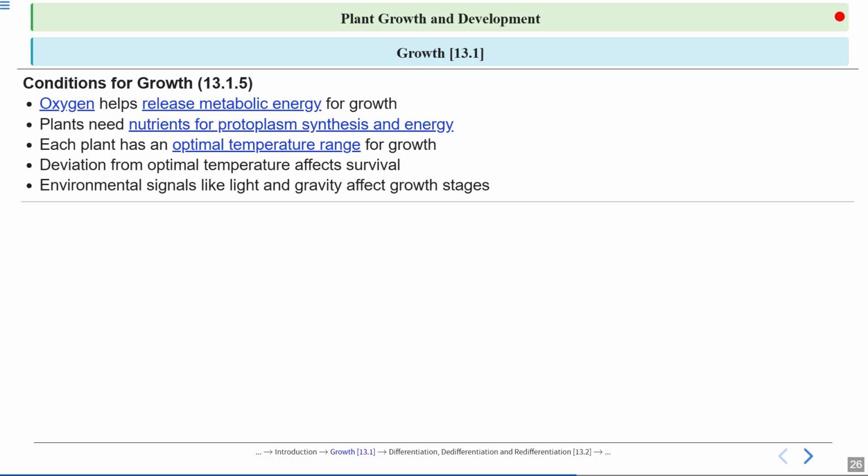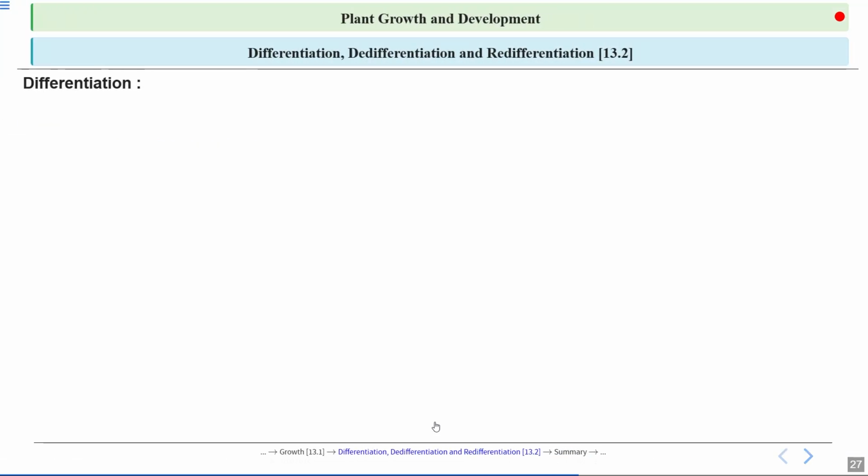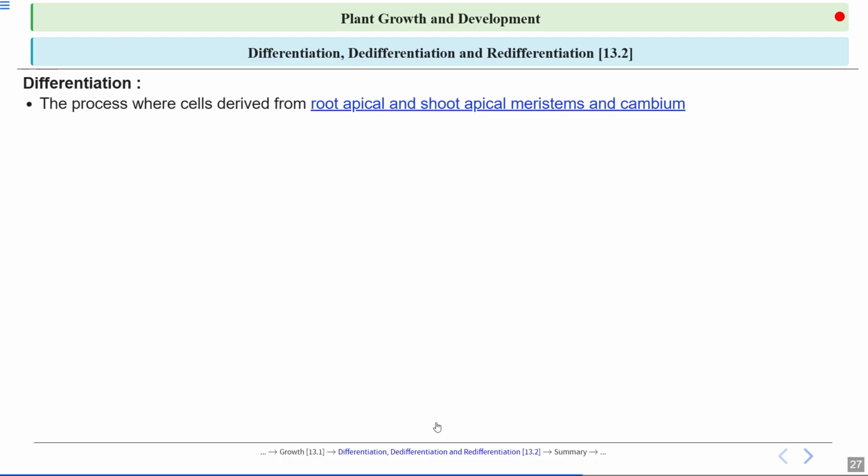But for initial growth, oxygen and water are the primary important conditions, along with optimum temperature. For plants, water is the primary thing, important for transportation of enzymes, gases, and nutrients.